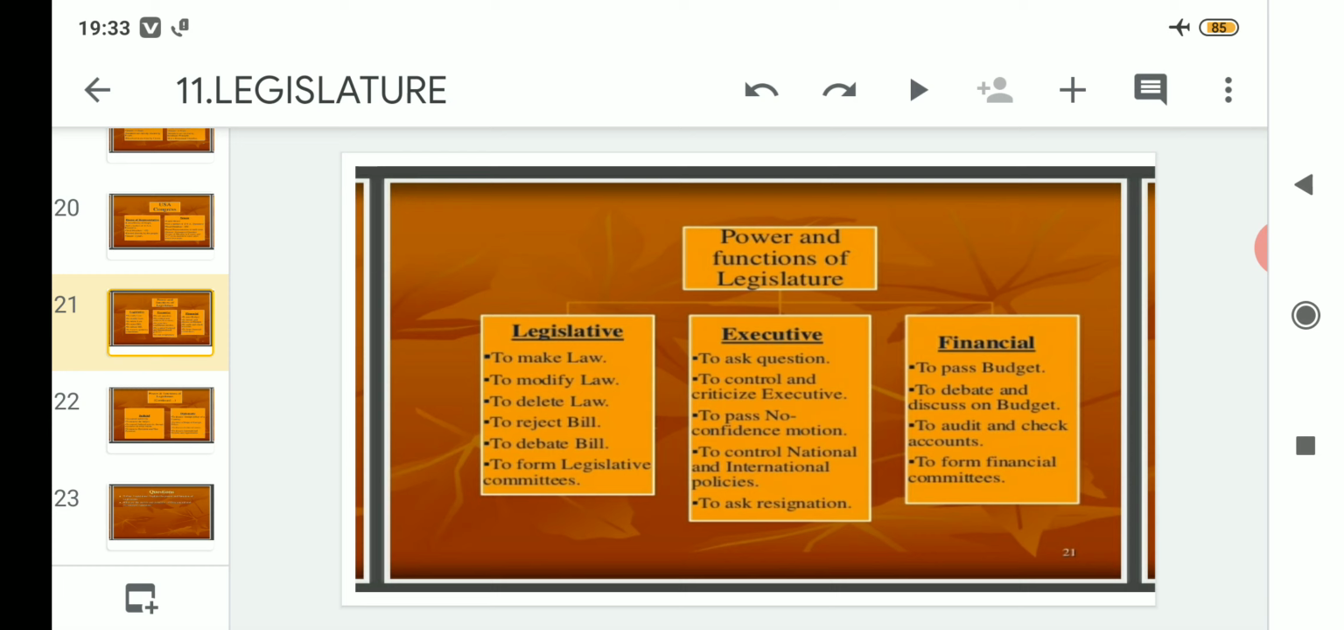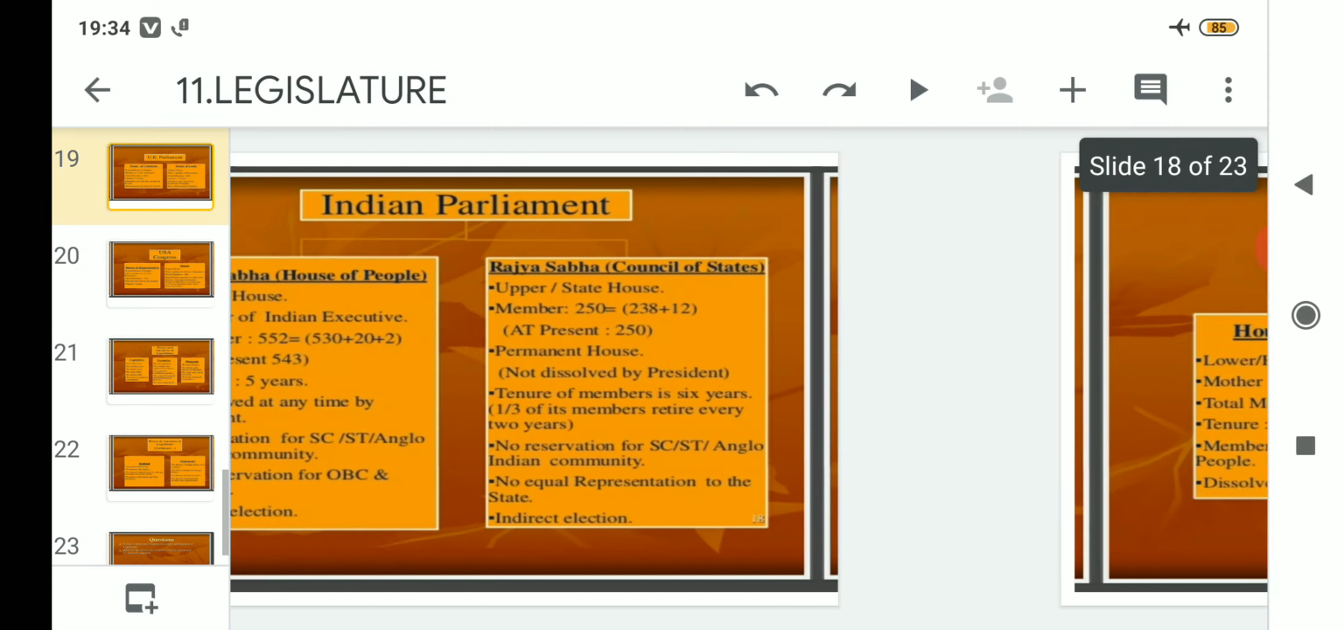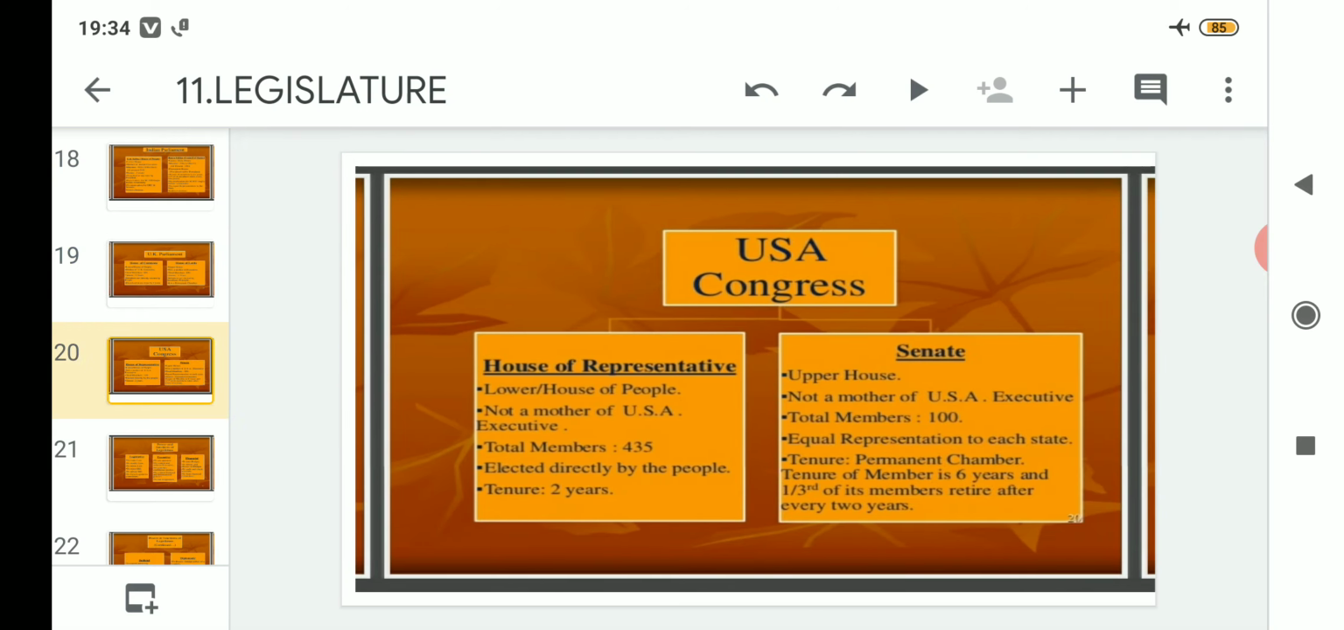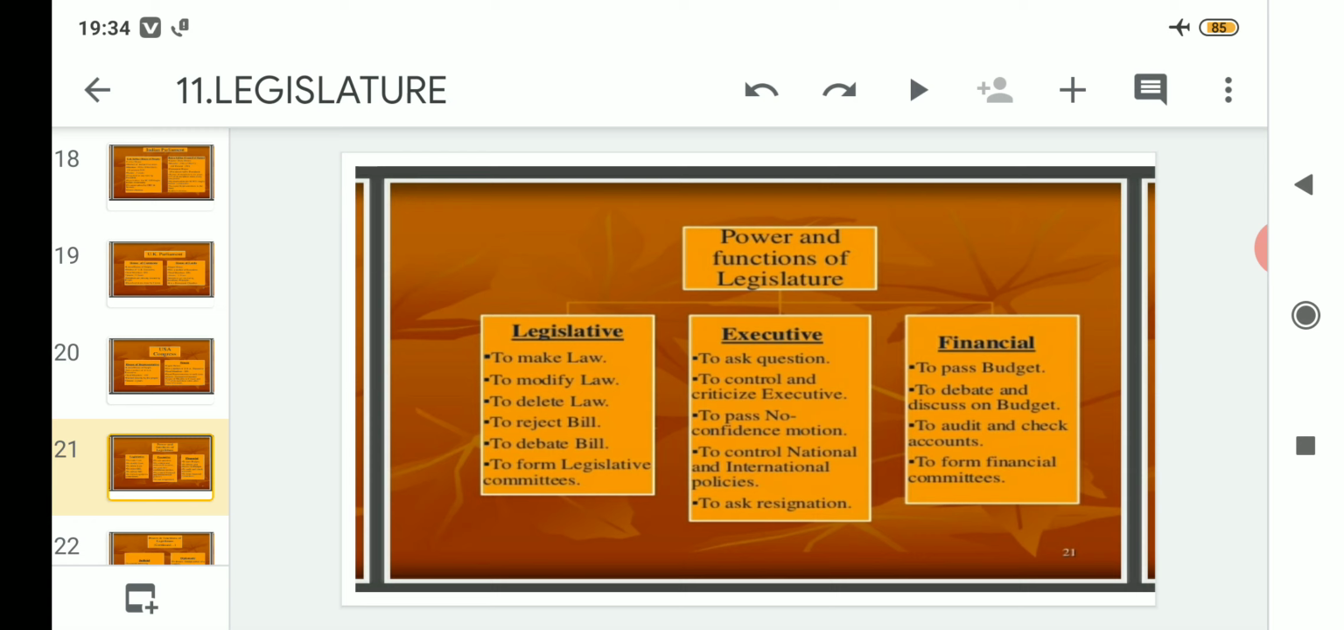Today we will proceed with the powers and functions of the legislature, which will include organs like the legislative, the executive and the finance department or the financial matters. Clear? In the previous class we read about the Indian Parliament, the Parliament of the United Kingdom and the Parliament of the United States of America, which is also known as Congress. So today we will proceed with the powers and functions of legislature.